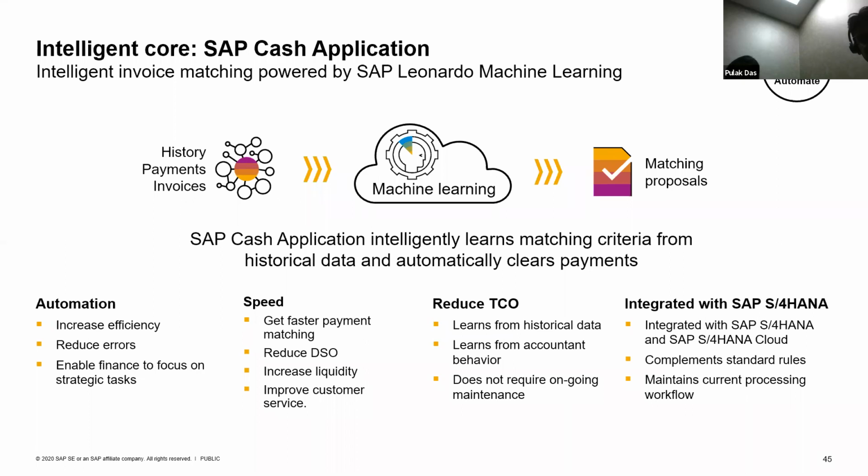So here the machine learning is playing a role wherein the machine learning will read your historical payment documents, the invoices, the bank statements, etc. The machine will propose what could be a matching proposal. So what could be the data which can be posted, which will be a match between the bank statement and the invoices. Now this will reduce the manual mundane task of the accountant. This can increase the speed and the efficiency.